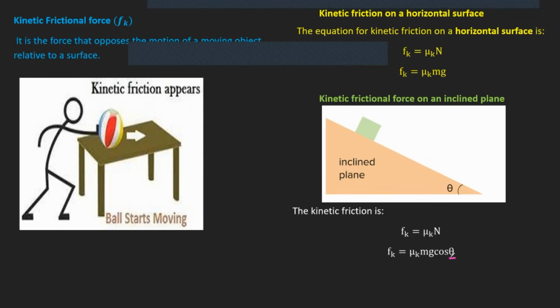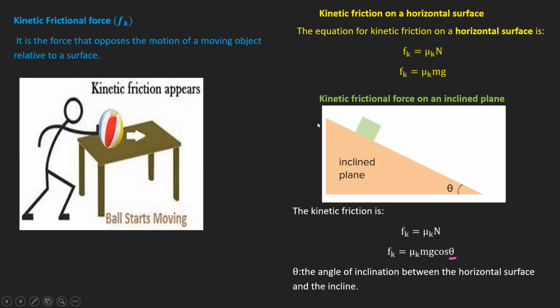The theta, please don't confuse them. Earlier on, we spoke about theta as the angle between the force and the displacement. We did speak about that, right? But in this condition of Fk, the theta is the angle of inclination. And I did put this in my notes, that the theta is the angle of inclination. It is actually this particular angle right here. That's theta.